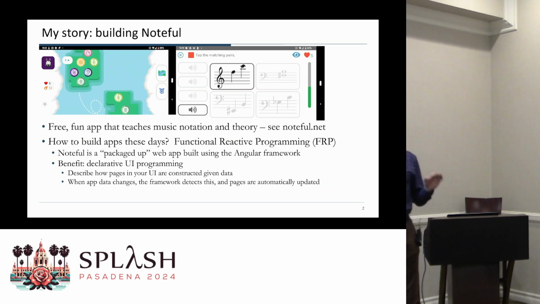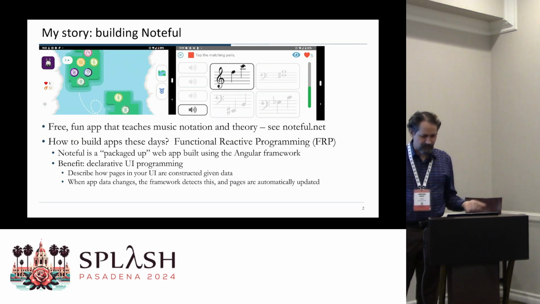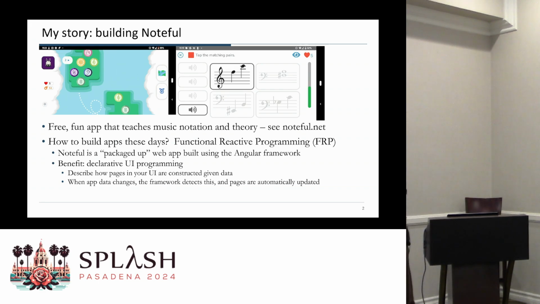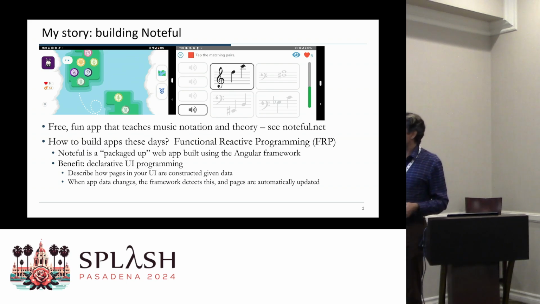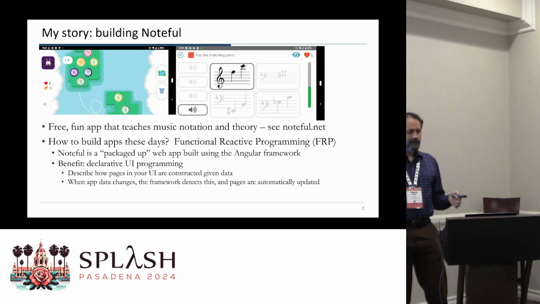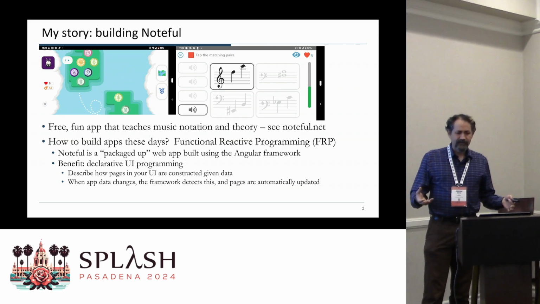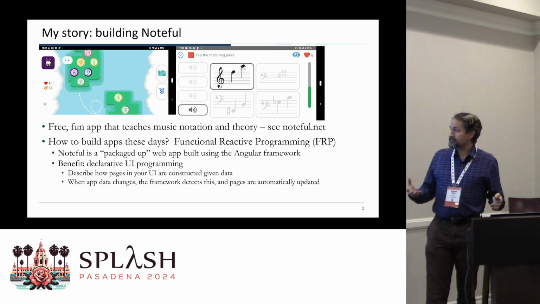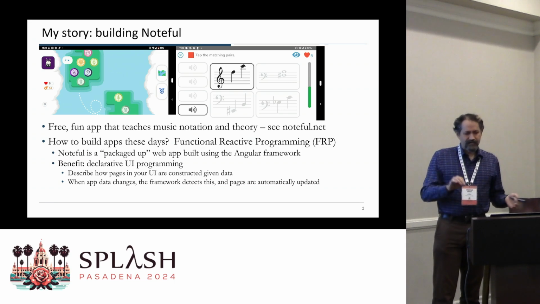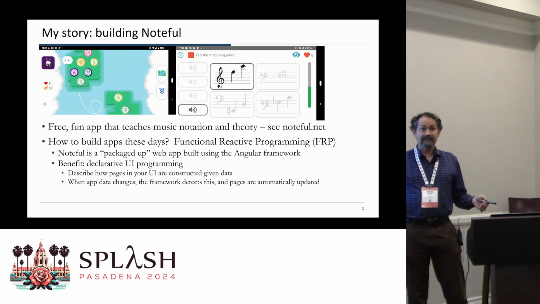And a big part of it is something that originated as functional reactive programming, right? In fact, Noteful is a packaged up web app. You can run it on your phone. It uses the Angular reactive programming framework. And the benefit of reactive programming is essentially declarative UI programming. You describe in a declarative way how pages in your UI are constructed given the data in your system. And when the app data changes, the framework detects this and the pages are automatically updated.